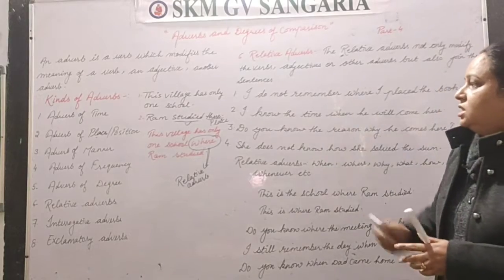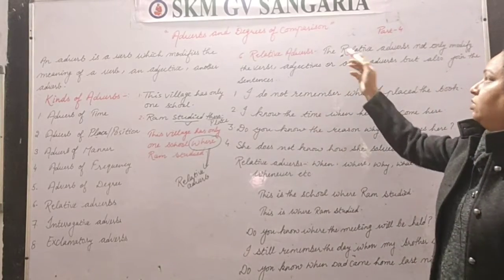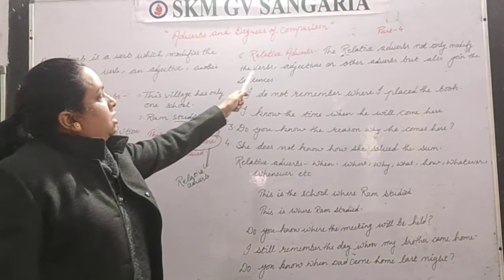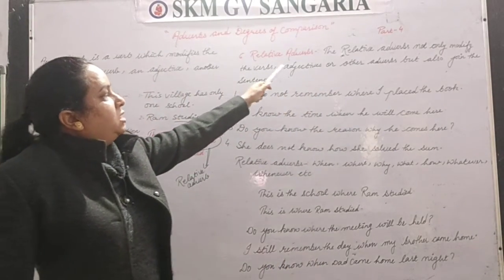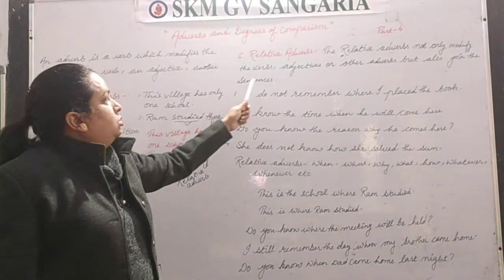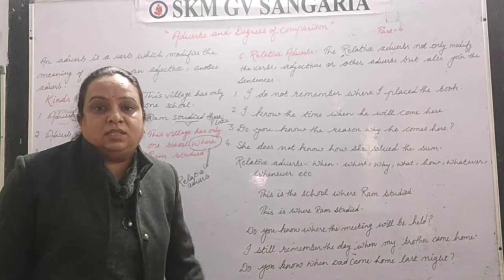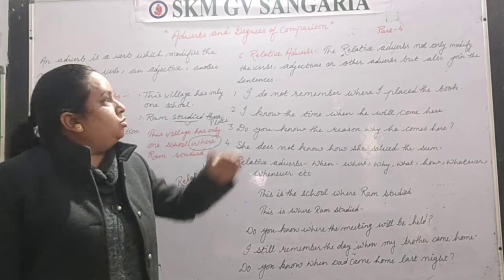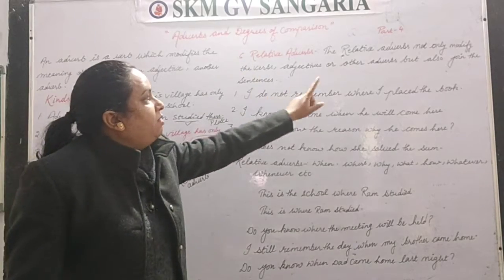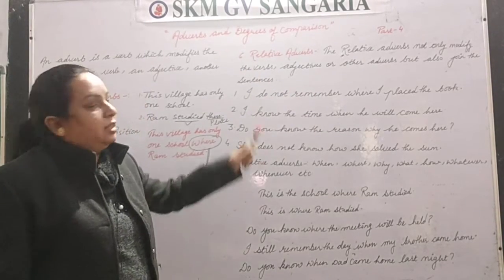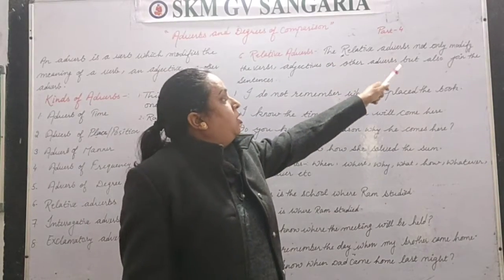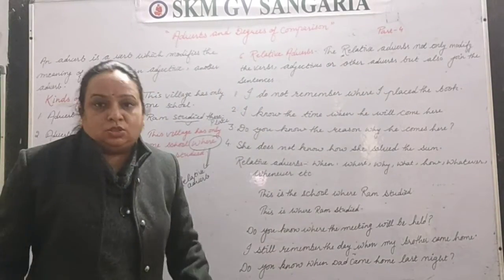Now let's understand this in detail. Relative adverbs. The relative adverbs are not only the adverbs which modify the verbs, adjectives or other adverbs, but also join the sentences. That is known as relative adverb. Listen once again. The relative adverbs not only modify the verbs, adjectives or other adverbs, but also join the sentences together.